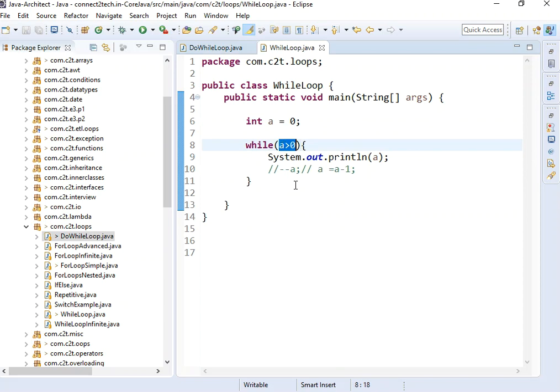So in the case of a do while loop, the loop is executed at least once, whether the condition is true or false, it really does not make a difference, right? So are we clear on this?